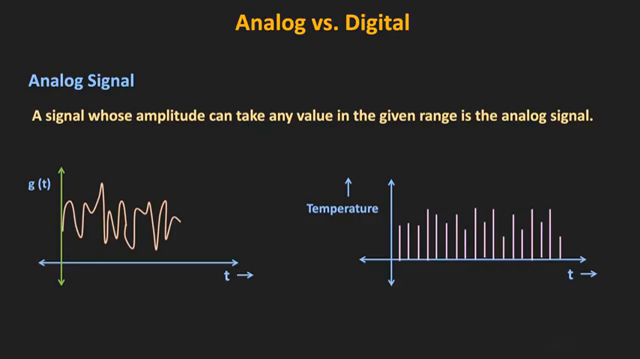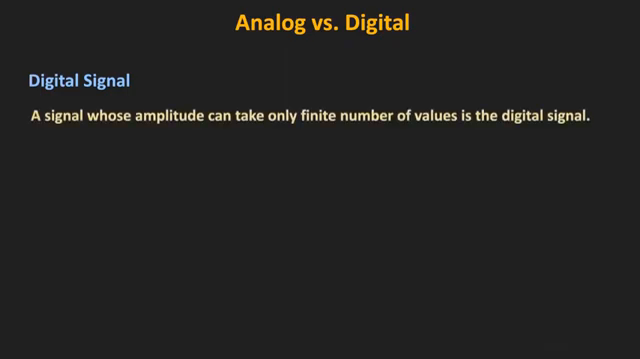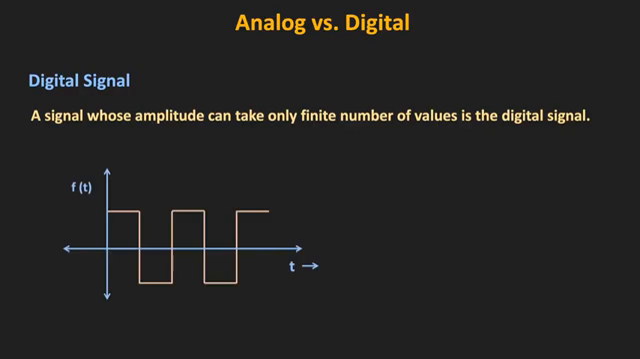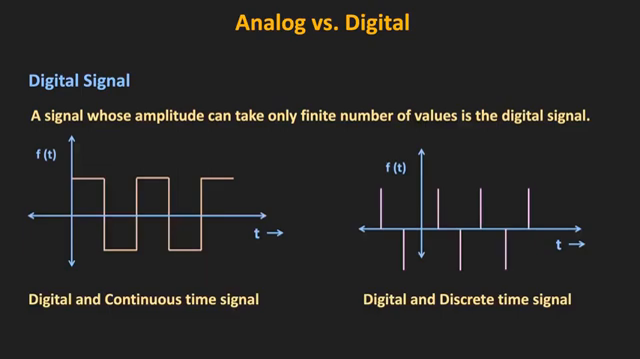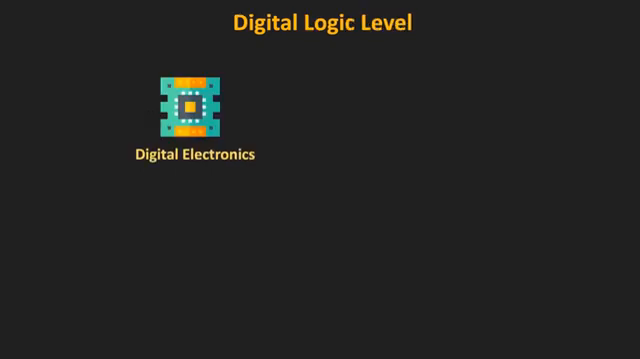On the other hand, digital signals are the ones whose amplitude can take only finite values. For example, the signal shown over here varies only between two values, so it is an example of a digital signal. And in the time domain, this digital signal could be continuous or discrete. Virtually all the modern digital circuits which we know work on two voltage levels. One is the high voltage level, which is often referred to as logic high, and the second one is the low voltage level, which is often referred to as logic low.